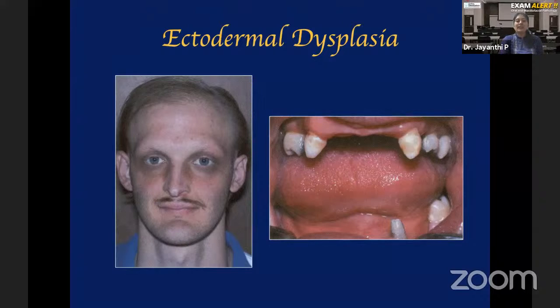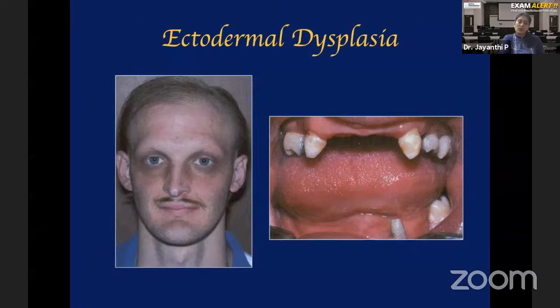The hair will be very thin and sparse. You see this patient? Thin and sparse hair. Not only the hair of the head, but even the eyebrows and eyelashes are very minimal or absent. That's number one. Number two, teeth, intraorally. Some of the teeth may be absent. Even if the teeth are present, they will have an abnormal conical shape. You can see from the picture here. If a few teeth are absent, you call it hypodontia. But very rarely, all the teeth may be absent.